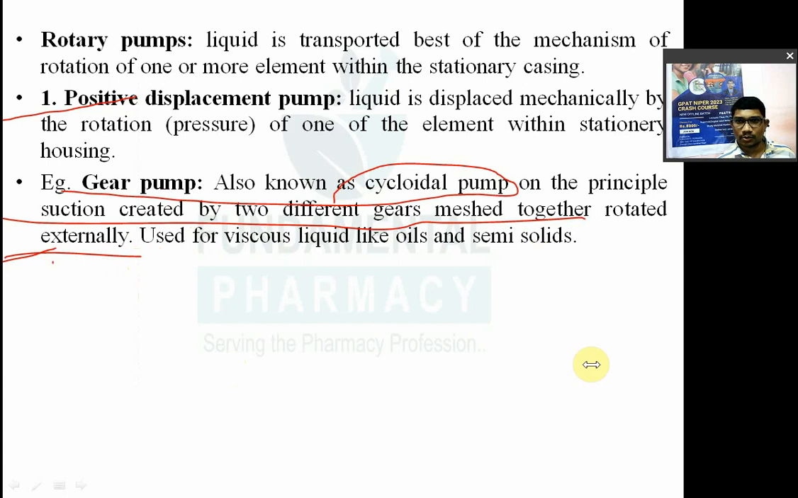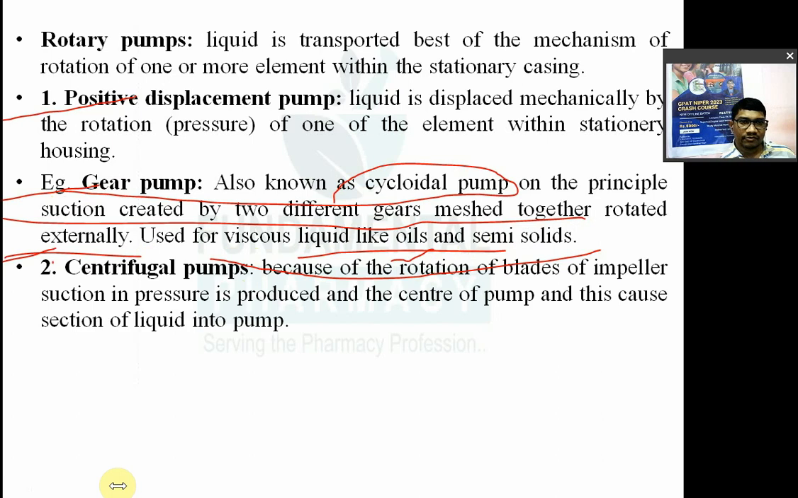Question इसके ऊपर आ सकता है, gear pump is used for viscous liquids and semi solids. Viscous liquid like oils, तो oils आपका जो edible oils, animal oils, जितने भी oils हैं, for that gear pump is used, and it is mechanically driven. Nowadays it is motorized also.